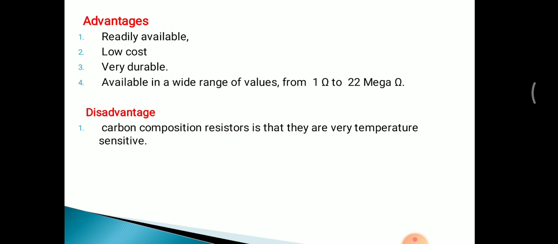It is readily available. It is low cost, very durable, and available in a wide range, that is 1 ohm to 22 mega ohm. The disadvantage is that the carbon composition resistor is very temperature sensitive.